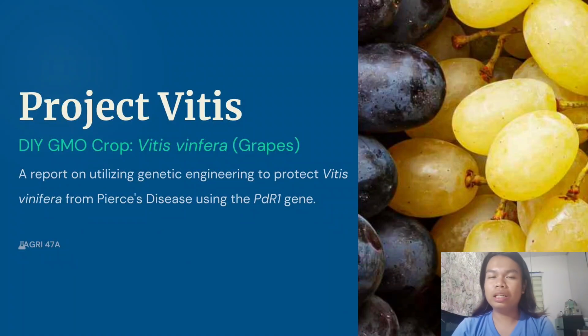Good day everyone. We are Group 4 and we're going to present our very own do-it-yourself genetically modified organism. The crop that we're going to use is the grape, also known as Vitis vinifera. Our topic is all about how to alter the genetic input of grapes so they become resistant to adversities, even in unfavorable conditions in their development.